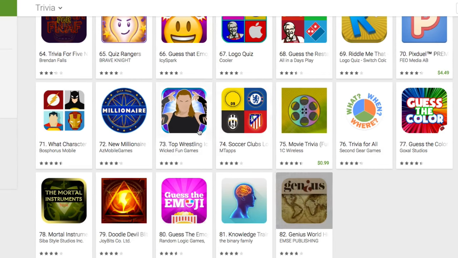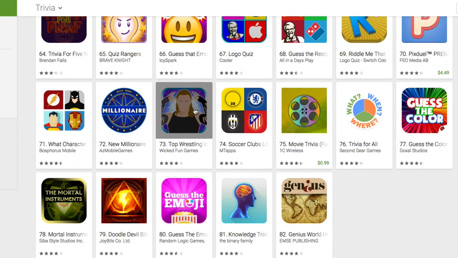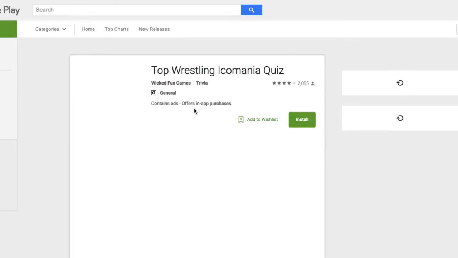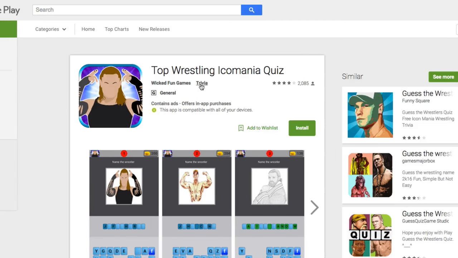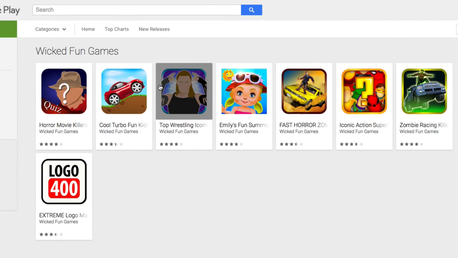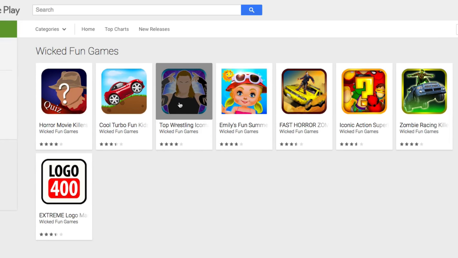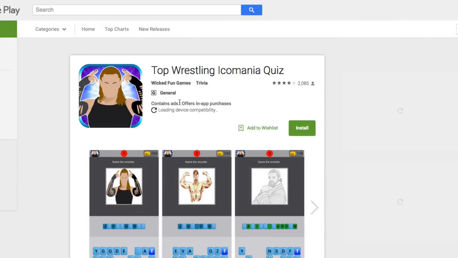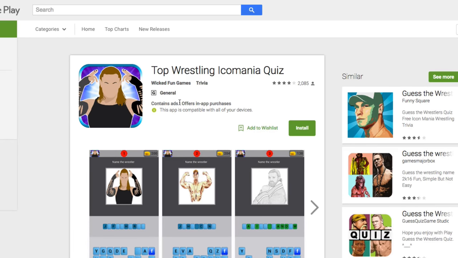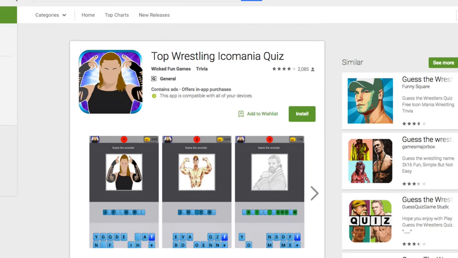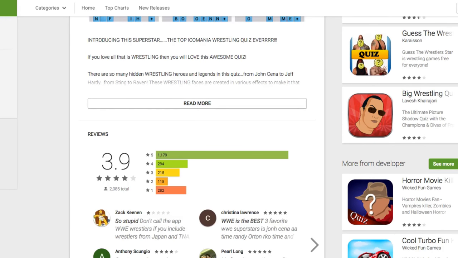Now, here's a perfect example: wrestling icons. So one of the things I can do is come here to the top wrestling icon quiz. And as you can see, it's a very basic kind of app. I'm going to click on the name of the developer, and you can see all these topics here. And once again, we're looking at this one that is right now in the popular ranking in Australia.